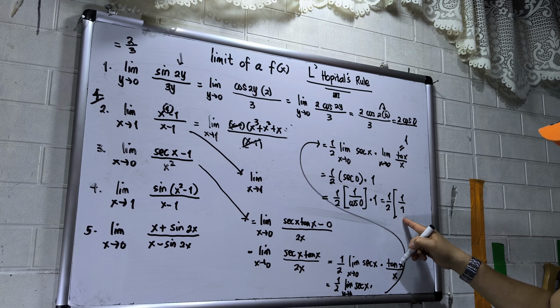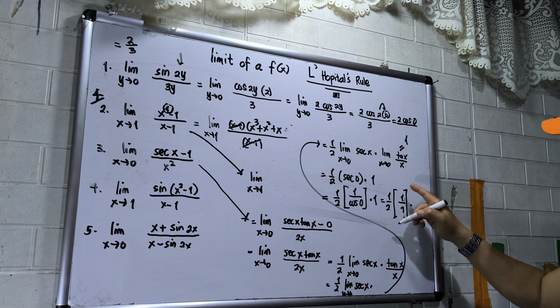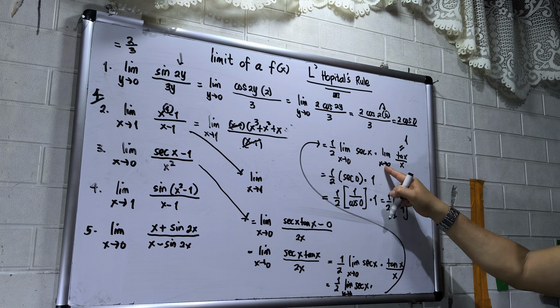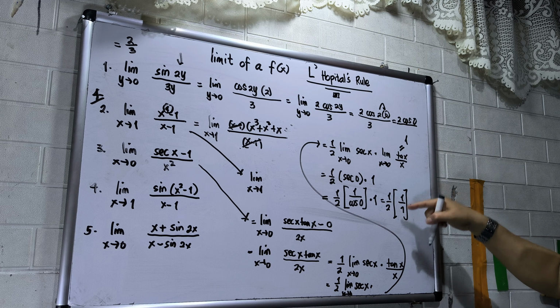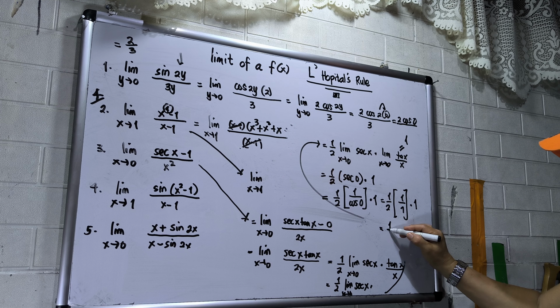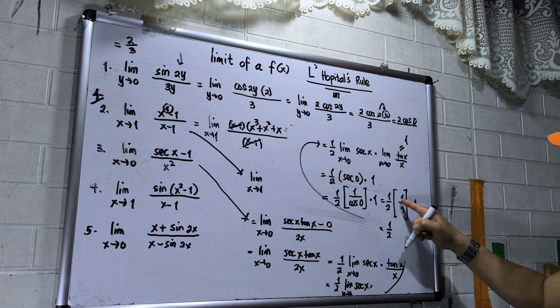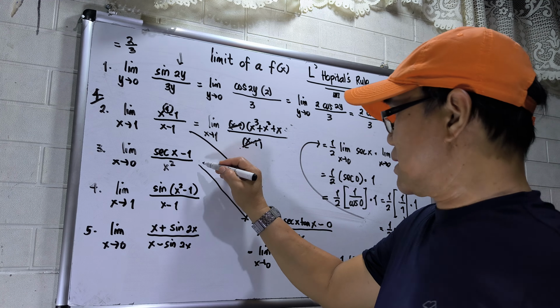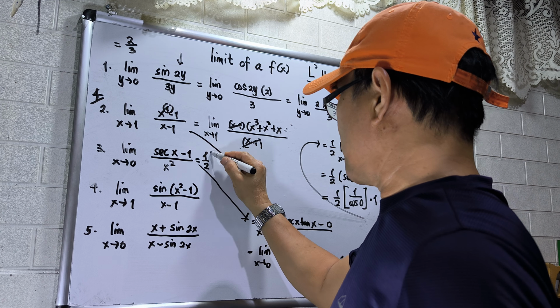Cosine 0 is 1. And then this will be multiplied by 1 because limit x approaches 0 of tangent x over x is equal to 1. So 1/2, 1 over 1 is 1, times 1. So meaning the final answer is 1/2.